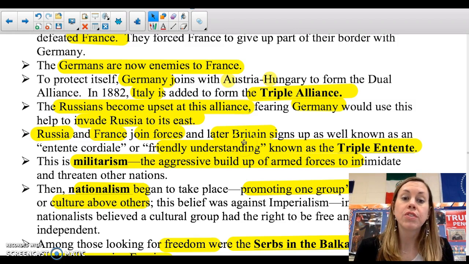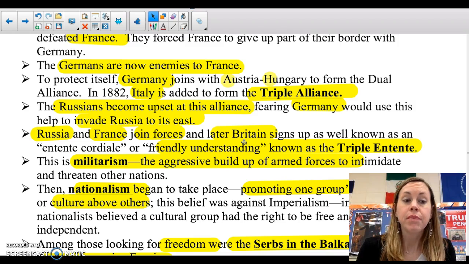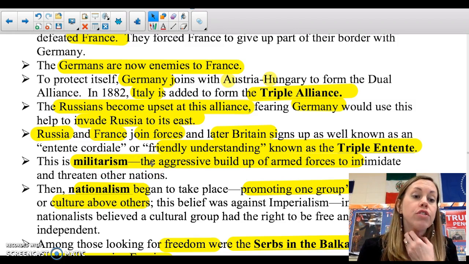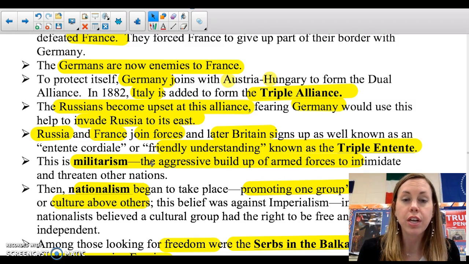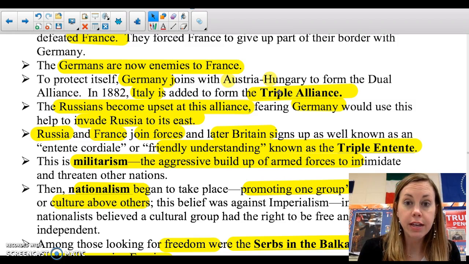And later Britain signs up, and they call this the Entente Cordiale. Entente means friendly, cordial, understanding. Friendly understanding, known as the Triple Entente. So the Triple Alliance are the bad guys: Germany, Austria-Hungary, and Italy. And the Triple Entente, the good guys: Russia, France, and then of course Britain.